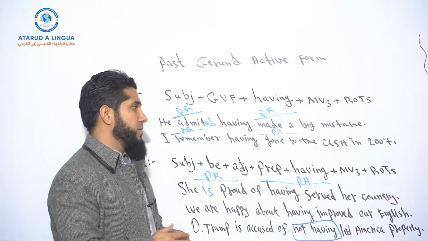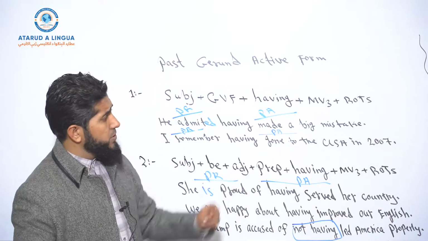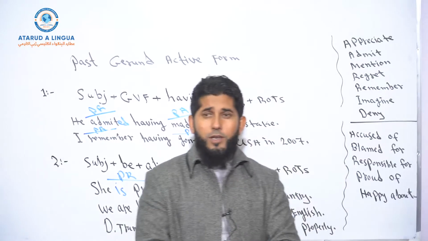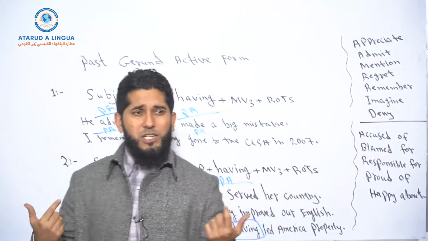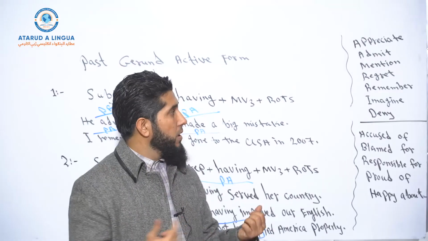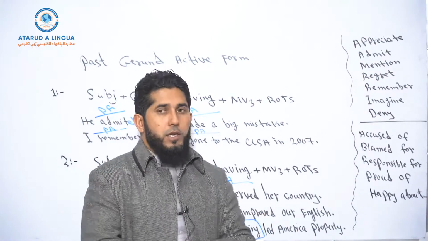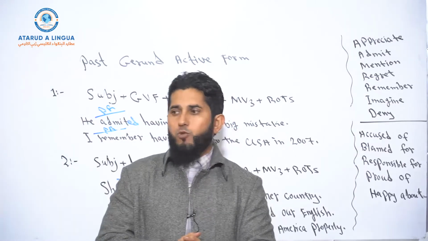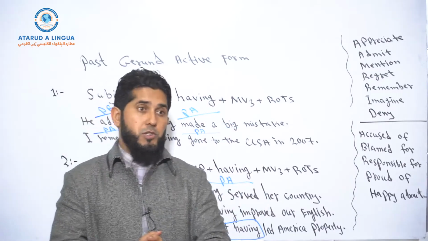Okay, so that's possible. Now look at these verbs and look at these adjectives with these specific prepositions, and everybody think in English and try to make examples. Okay, he regrets having disrespected his teacher.